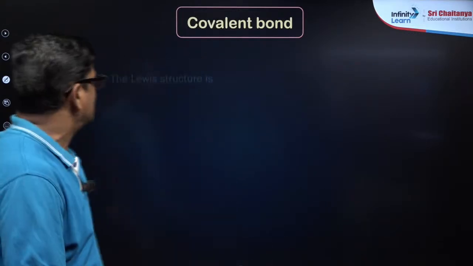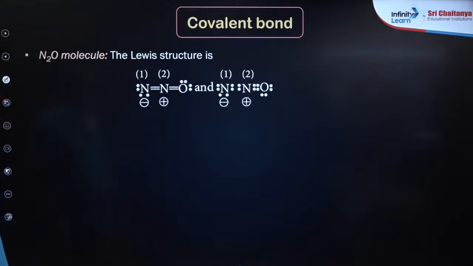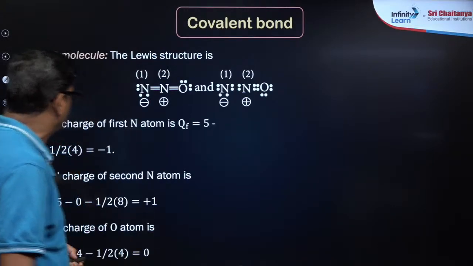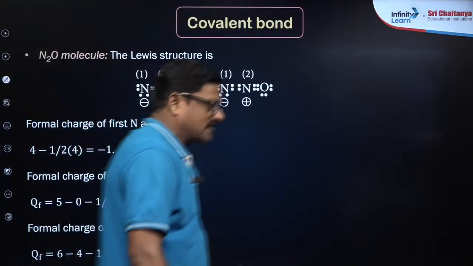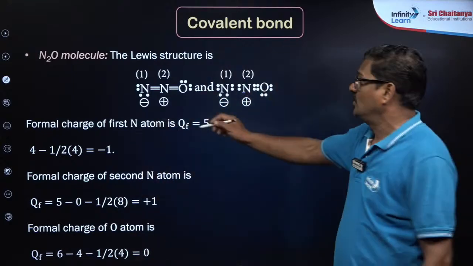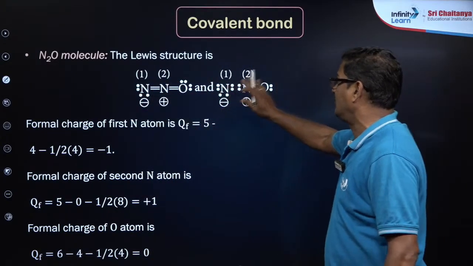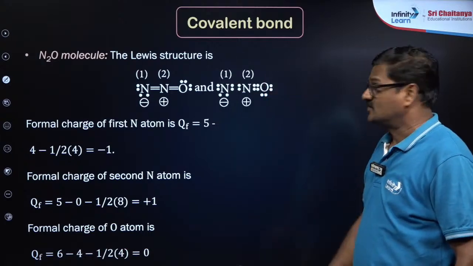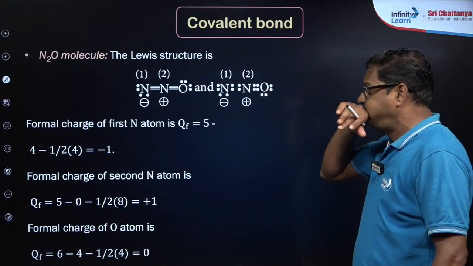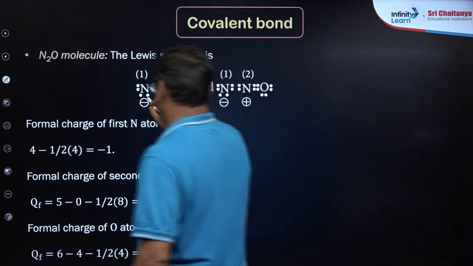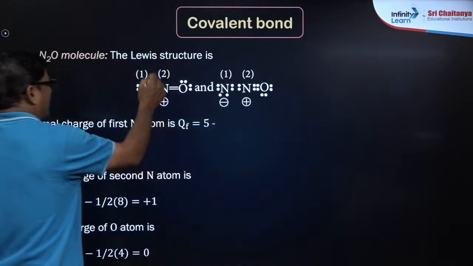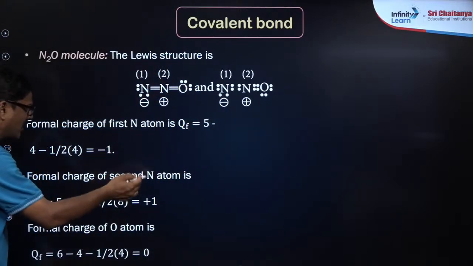And you can check the nitric oxide, nitrogen dioxide, nitrous oxide structures once. You are going to get the same for N2O. You can get this structure or you can get this structure, so you can take anything. Nitrogen first atom, nitrogen second atom, apply the formula.